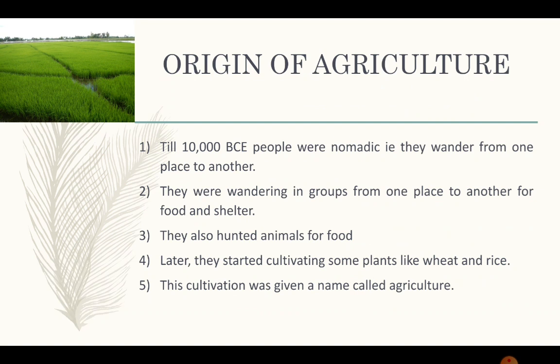Till 10,000 BCE, people were nomadic, i.e., they wandered from one place to another. They were wandering in groups from one place to another for food and shelter. They also hunted animals for food. Later, they started cultivating some plants like wheat and rice. This cultivation was given a name called agriculture, and hence from here the word agriculture originated in the world.